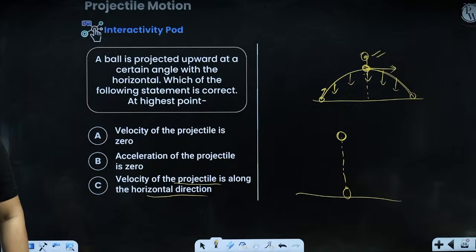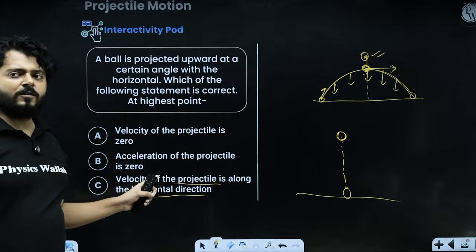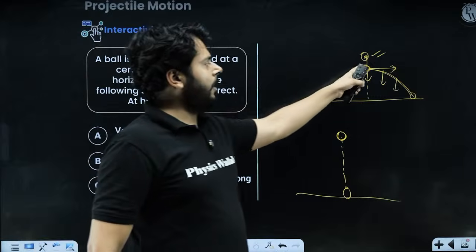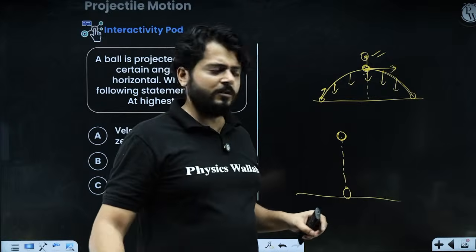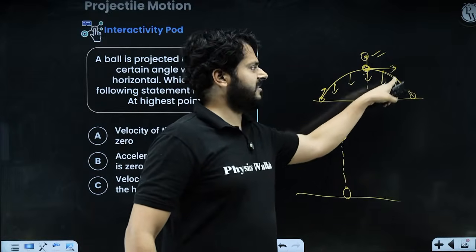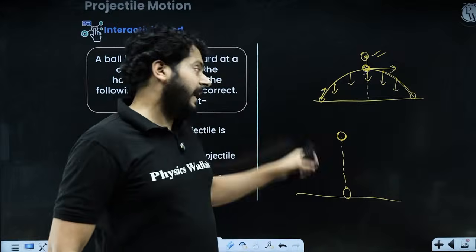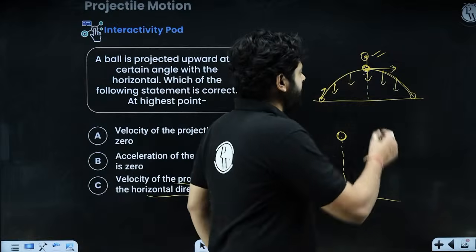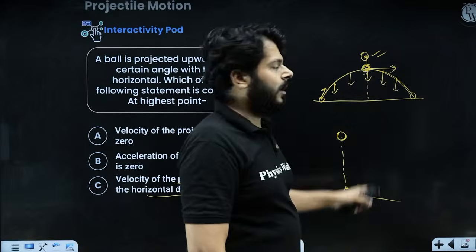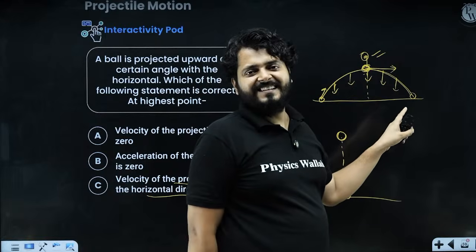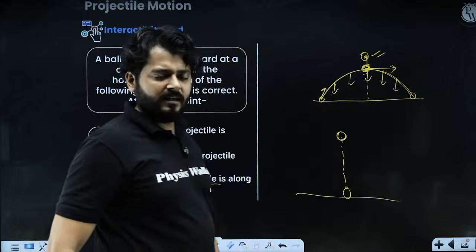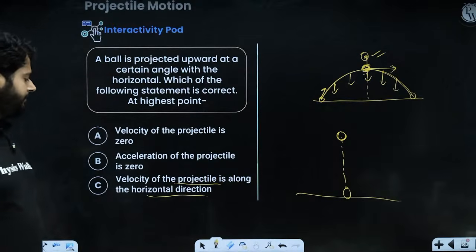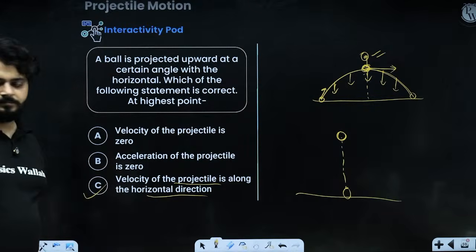Clear? Sudhanshu is saying B. Again, Sudhanshu, the acceleration of the projectile is not zero at the topmost point. At the topmost point, how can acceleration be zero? Acceleration is everywhere, acceleration due to gravity, right? At every point of the projectile, think about it. If there was no acceleration, how will the velocity increase right now? Because the force of gravity is pulling at every point, right? So there is acceleration due to gravity at all points, right? So option C is correct.